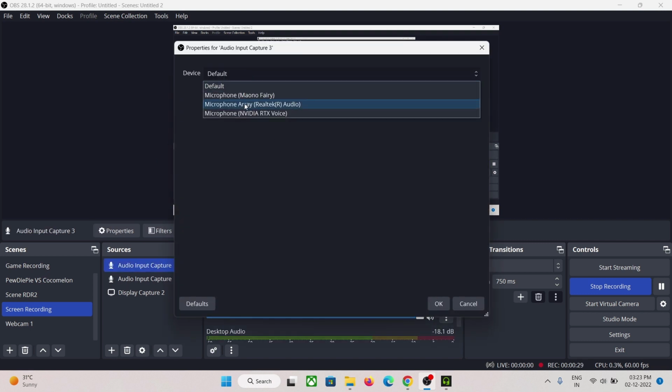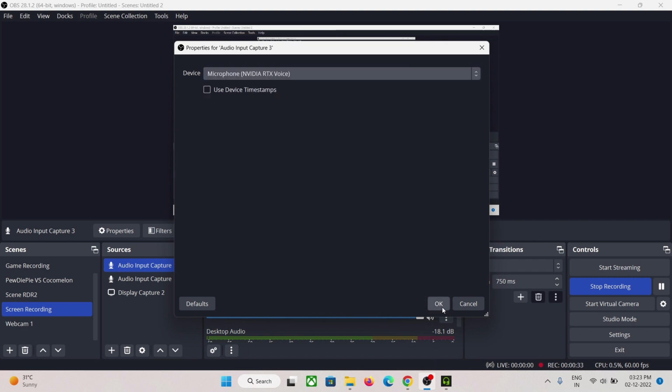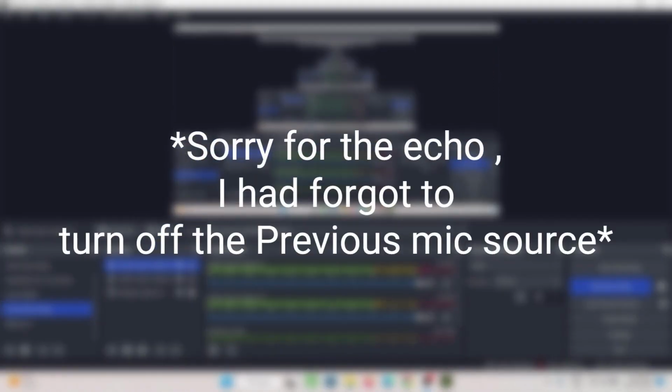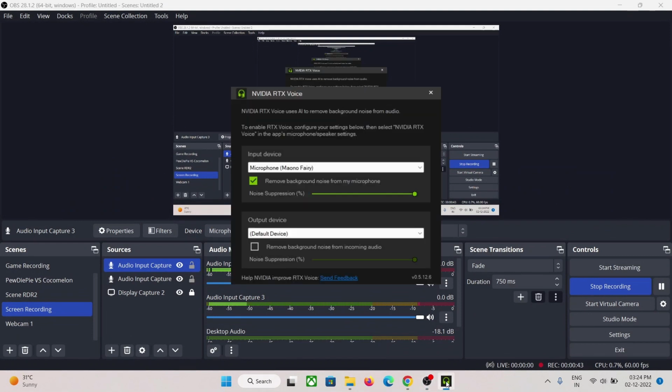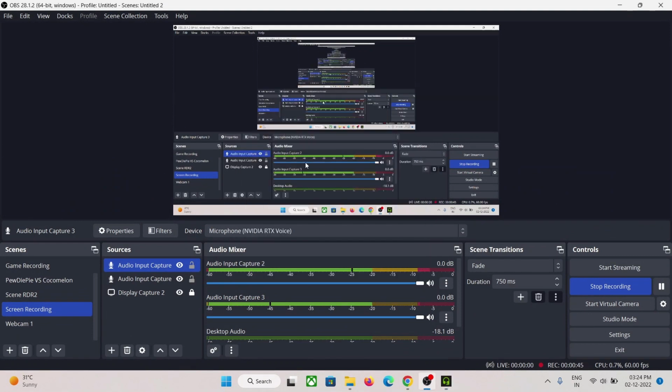Just change the device to NVIDIA RTX and then click on OK. The recording will now be done through the RTX Voice application by NVIDIA, which will reduce all the background noise.